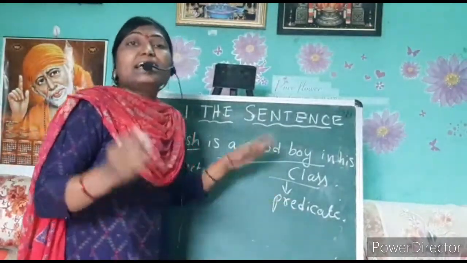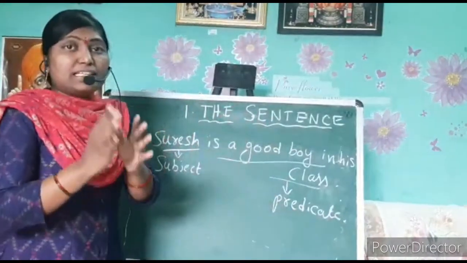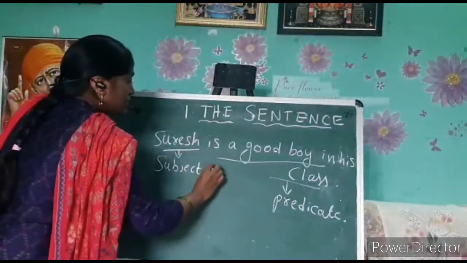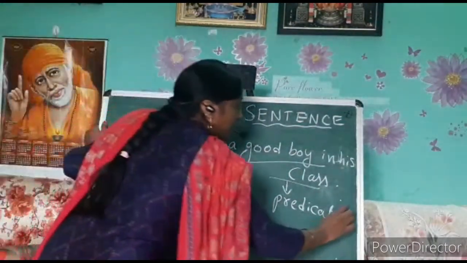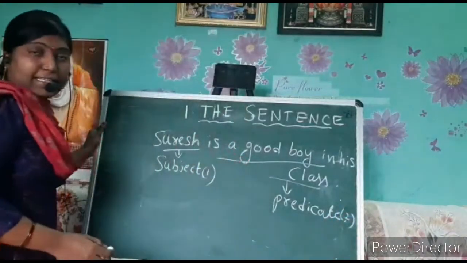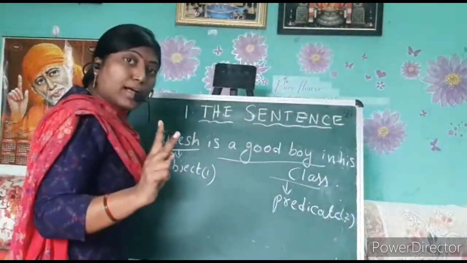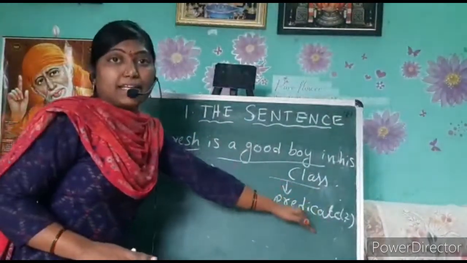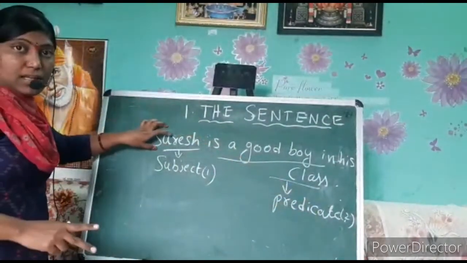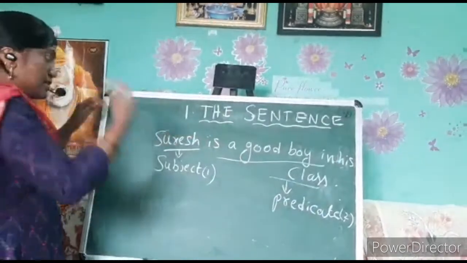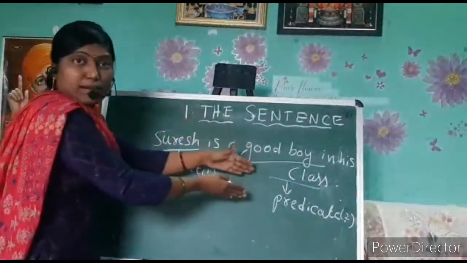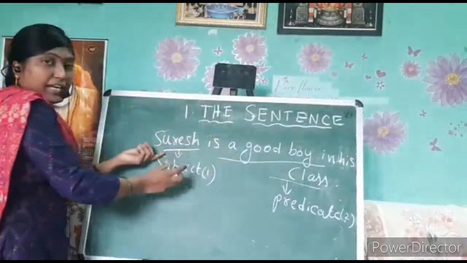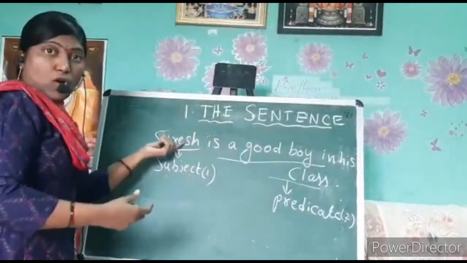It means the sentence contains mainly two parts: one is the subject and the other is the predicate. The sentence contains how many parts? Two parts. Subject and predicate. The subject is the main person we are talking about.